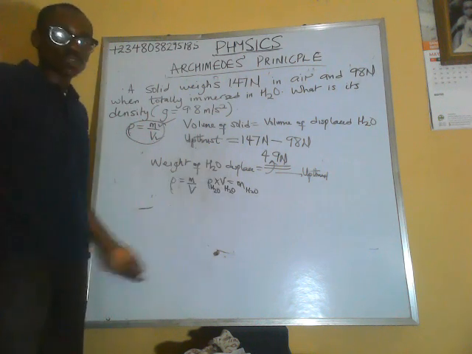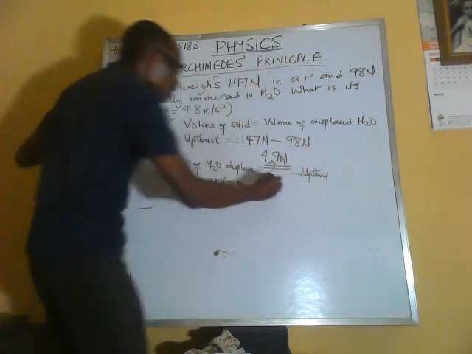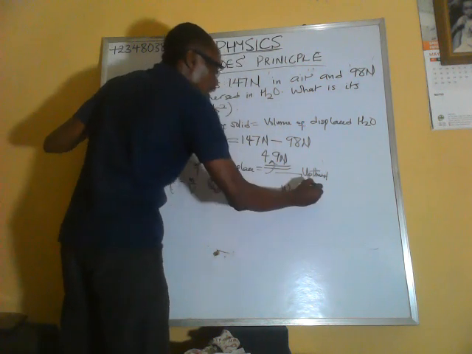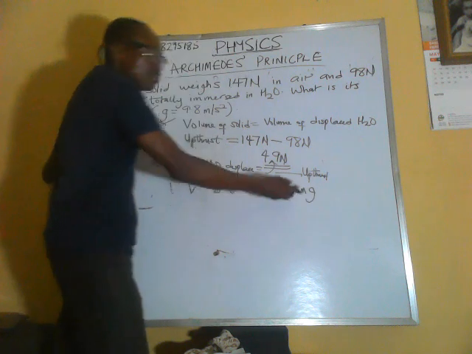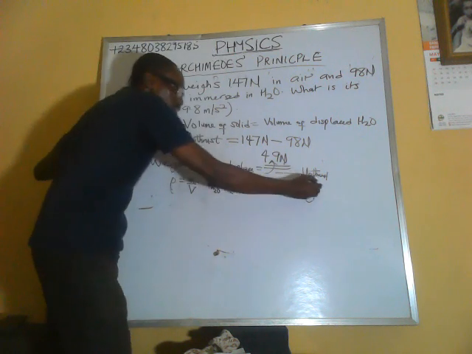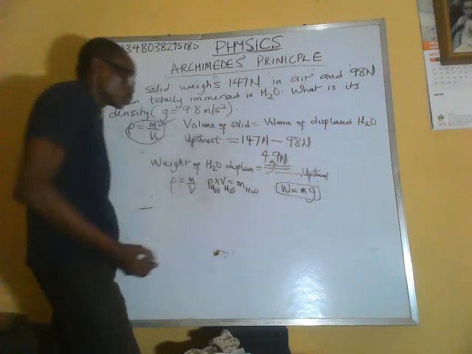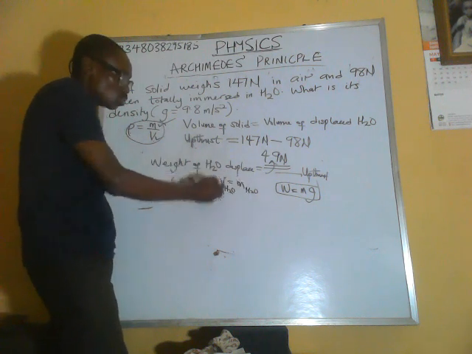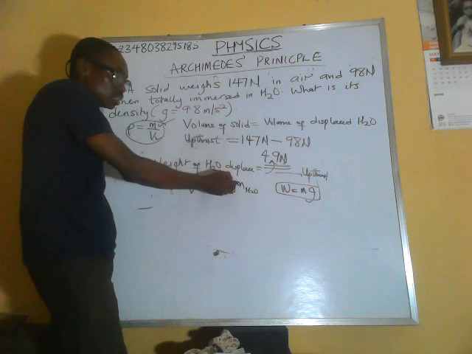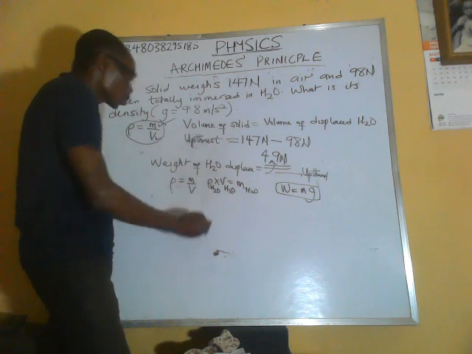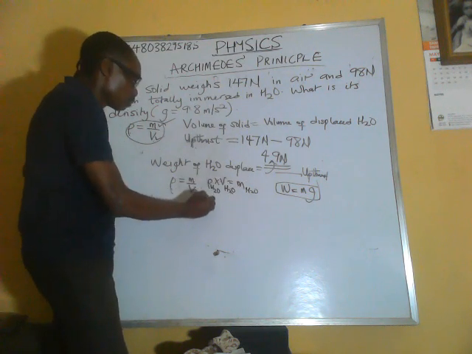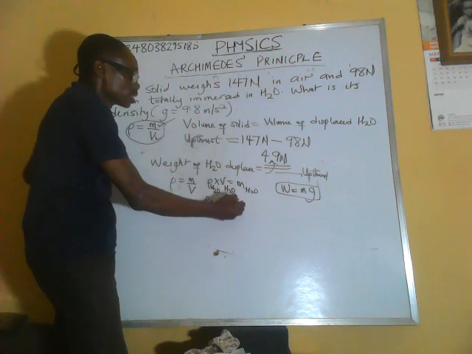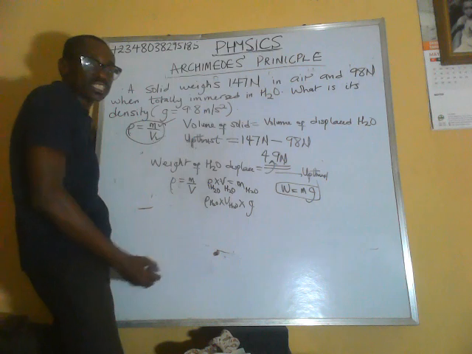And how do you get the weight of water? Weight is equal to mass times acceleration due to gravity, mg. So to get the weight of water displaced, you multiply the mass of water displaced by g. So this is the same thing as density of water times volume of water displaced times acceleration due to gravity g.